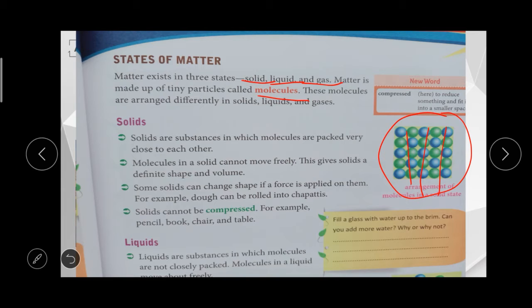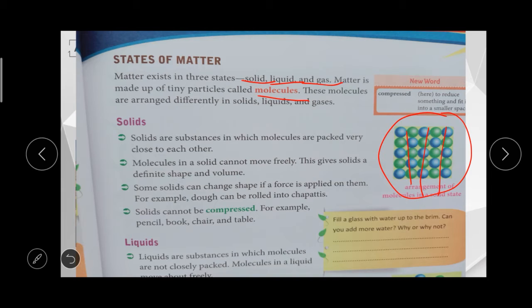Solids cannot be compressed. We cannot reduce them or fit them into a smaller space. For example, a pencil, book, chair, or table: we cannot compress them to reduce their size or shape. So these are the characteristics of solids.